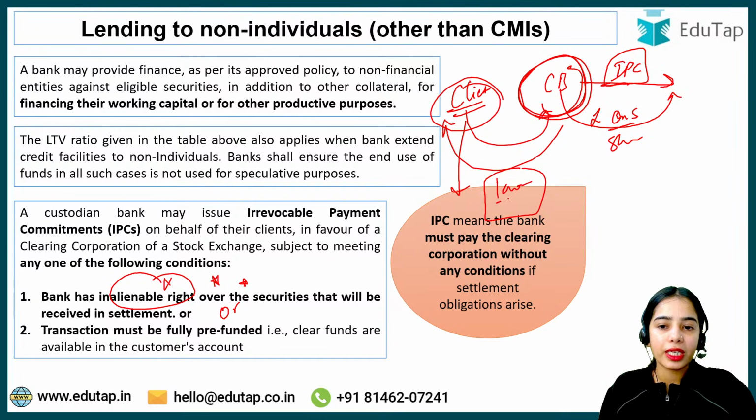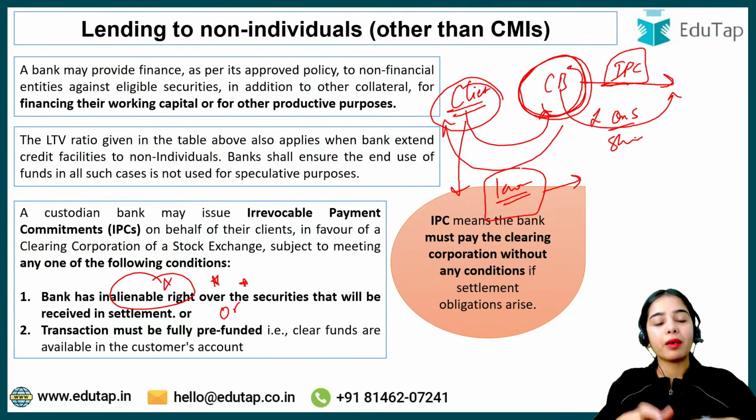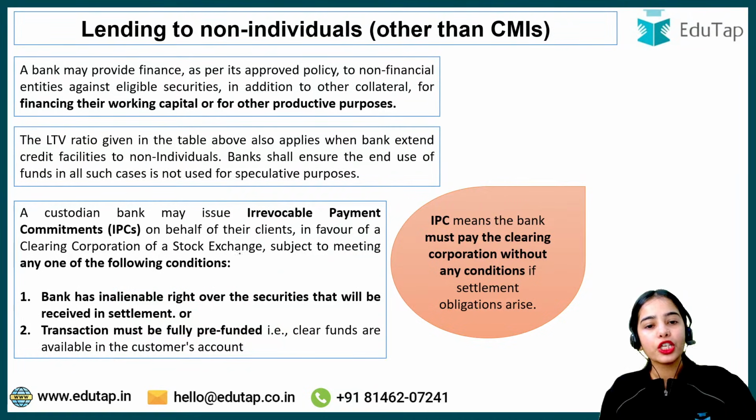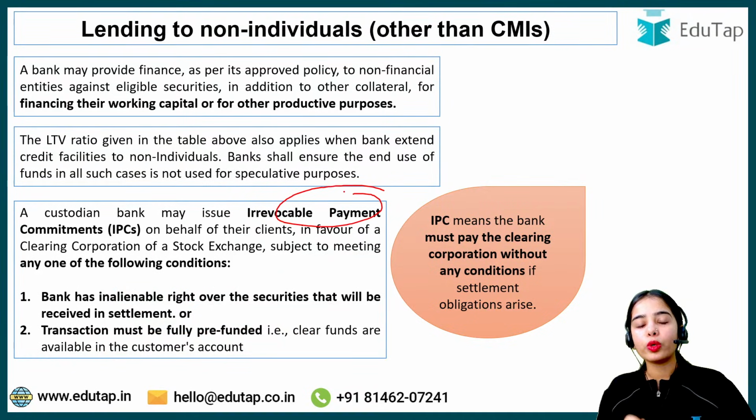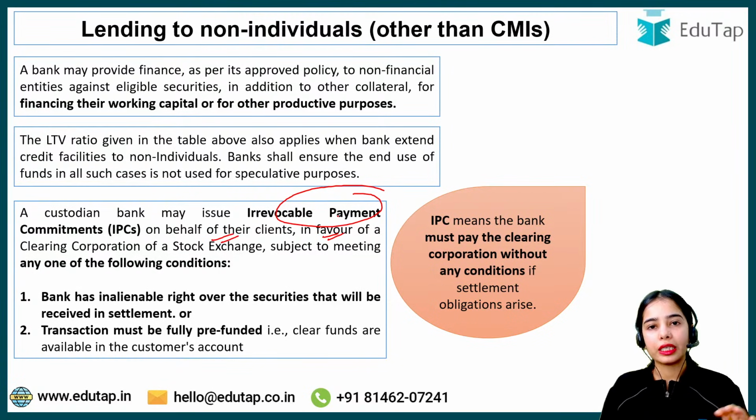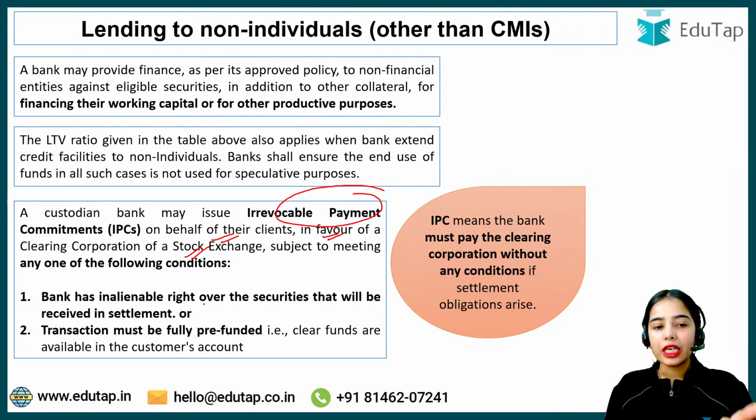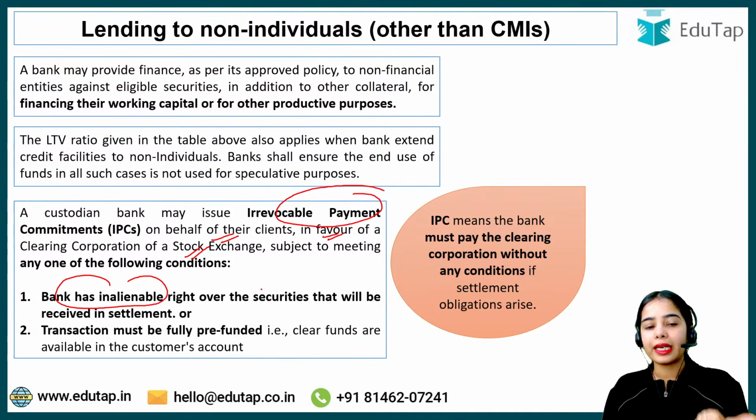So if 1 crore is the amount needed for the trade, the complete amount should be in the accounts of the client. So the transaction must be fully pre-funded, with clear funds available in the customer's account. This is the idea that the custodian bank can only issue the irrevocable payment commitment on behalf of their clients in favor of the clearing corporation of a stock exchange if the bank has the inalienable, complete right over the securities, or the transaction is fully pre-funded. That means the customer has the complete amount in its account.